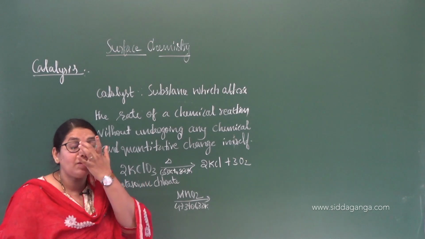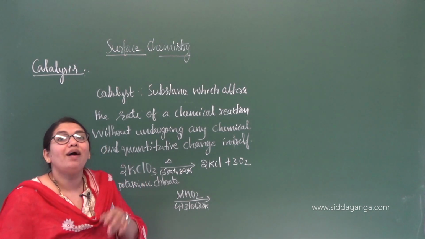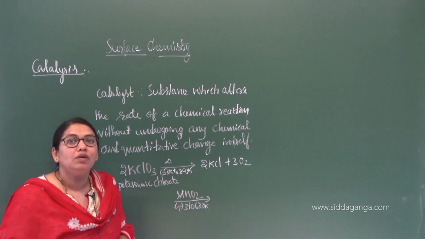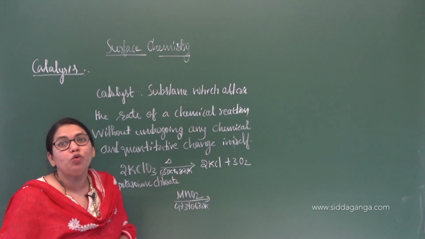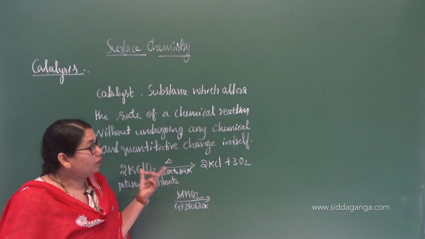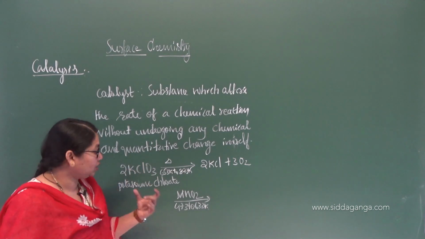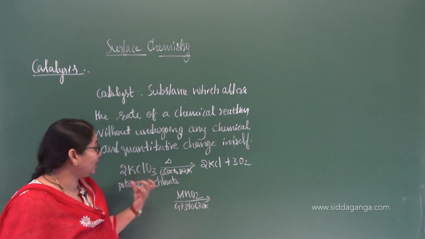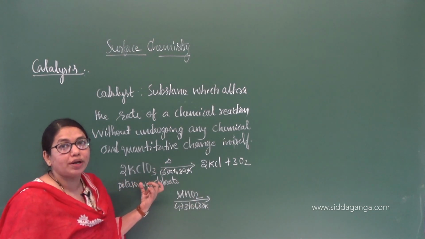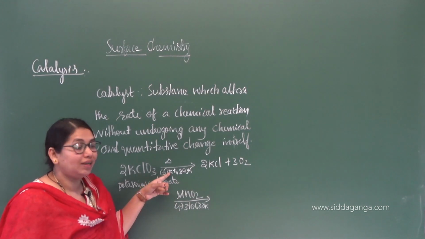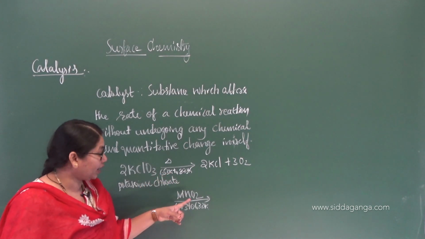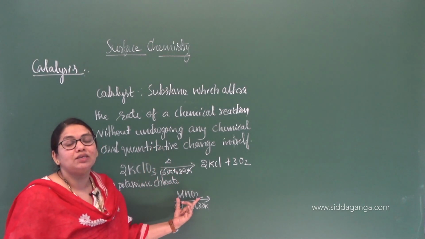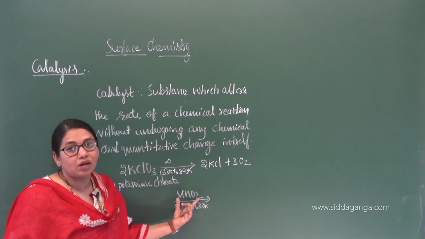It increases the rate of a reaction by decreasing the activation energy. You already learned in chemical kinetics with the help of a graph. There is a very important 2 marks question there. So by lowering the activation energy, it increases the rate of a reaction. Manganese dioxide acts as a catalyst for the decomposition of potassium chlorate. That is in the absence of catalyst, and that is in the presence of catalyst. That's how a catalyst alters the rate of a reaction, and it will remain as it is at the end of the reaction. That is one of the properties of a catalyst. You already learned that too.